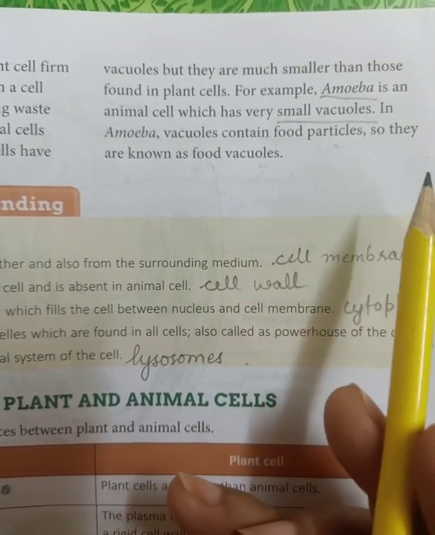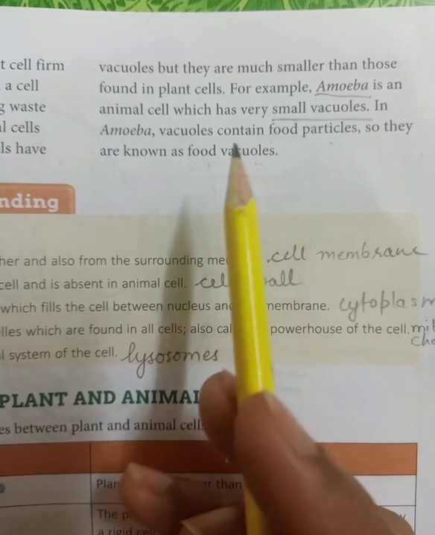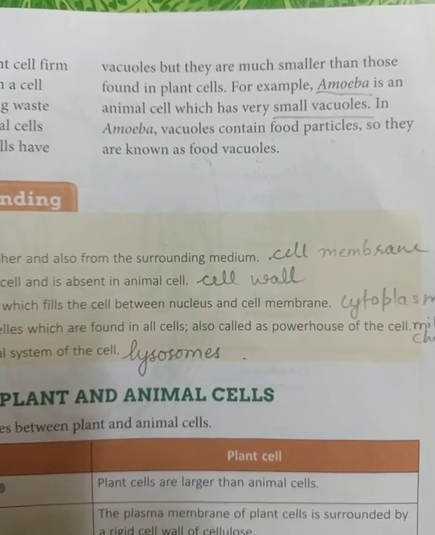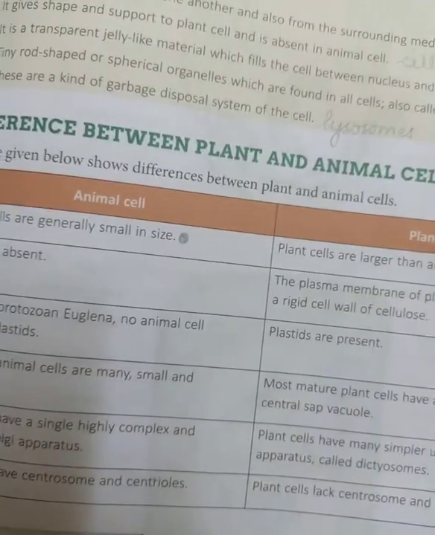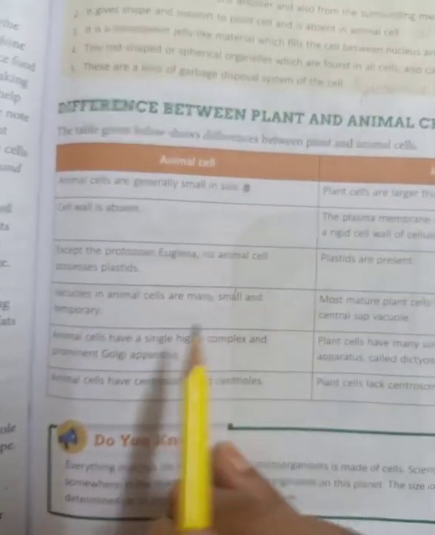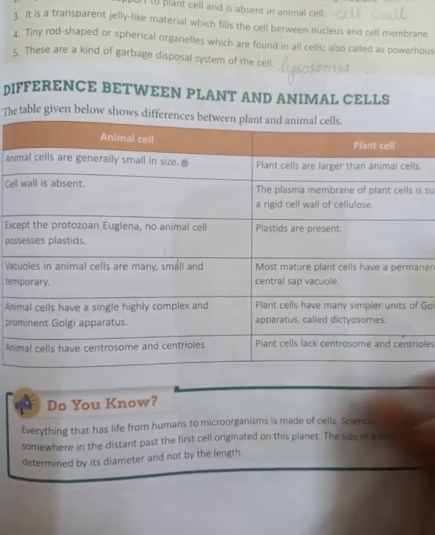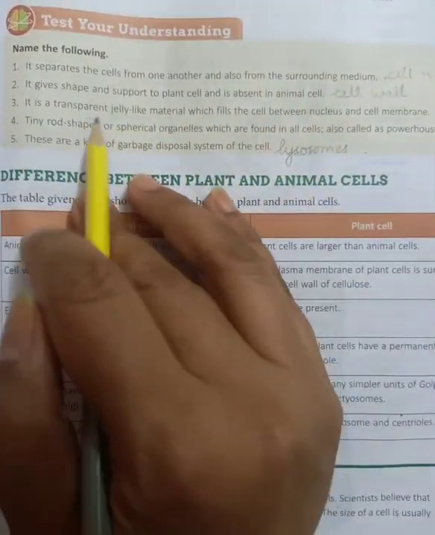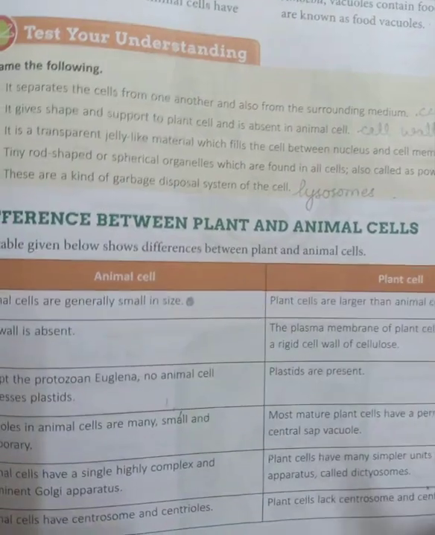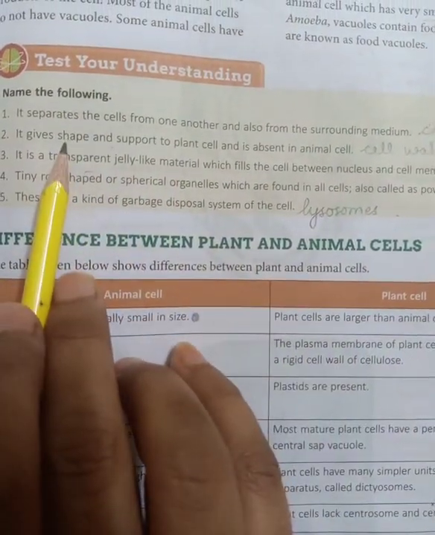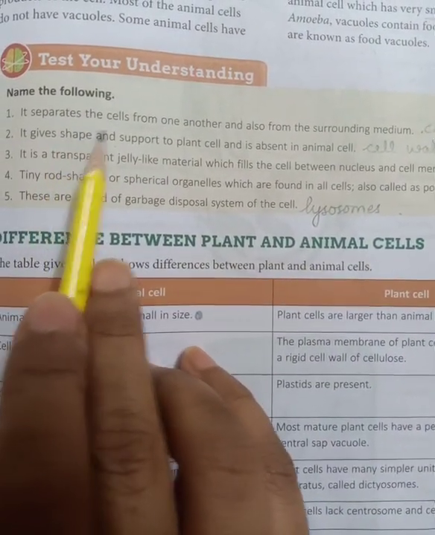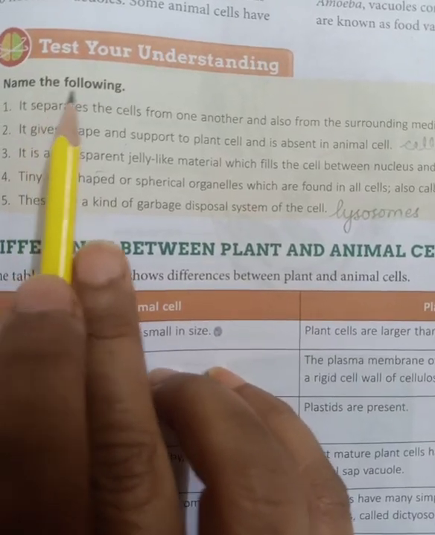Now the chapter is over. In your chapter you have some question and answers, and one more topic is left, that is the differences between plants and animals. Before that topic you have some questions. You can see on page number 49 some questions are there. The question is, name the following.